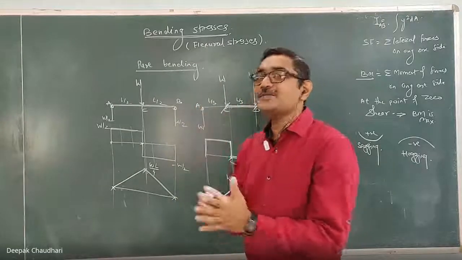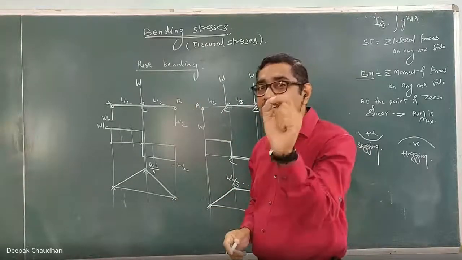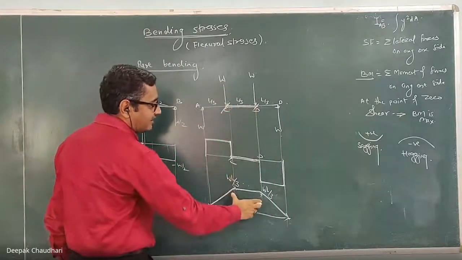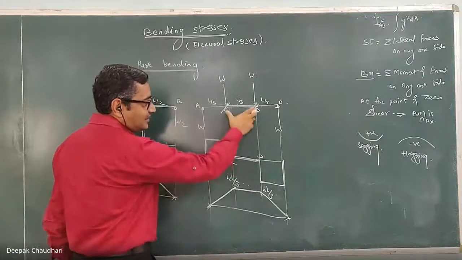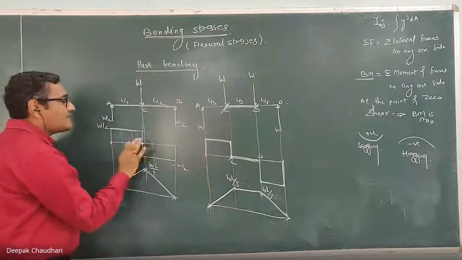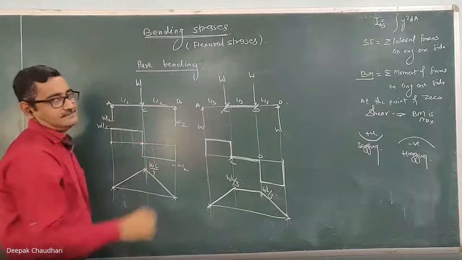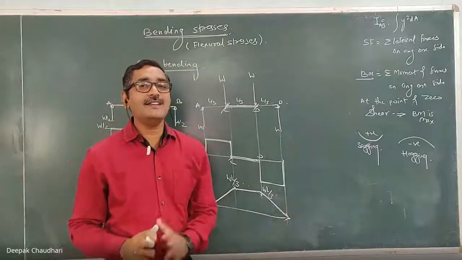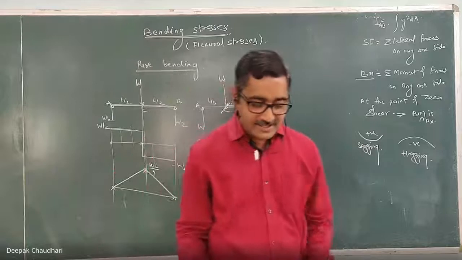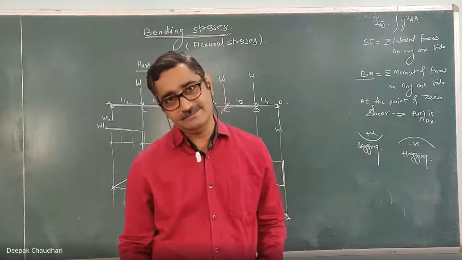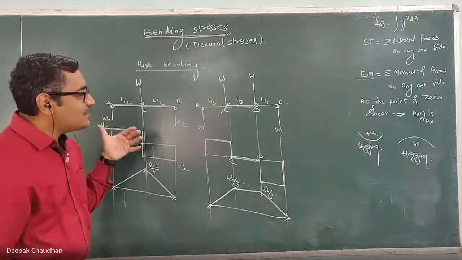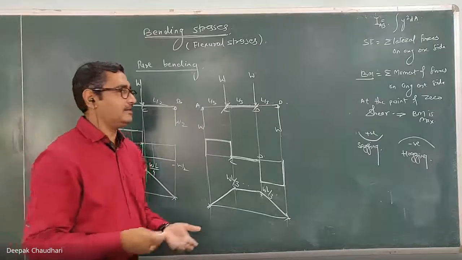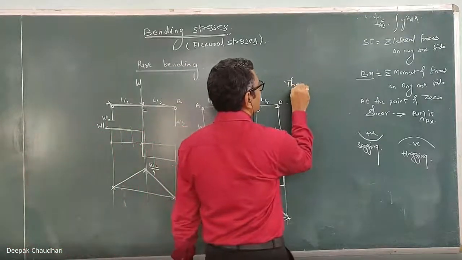While deriving this formula, we are going to consider one assumption, and that assumption is that the part is subjected to pure bending. The part is subjected to pure bending means we are not considering the effect of the shear force. Under these circumstances only we are going to derive that formula. I hope it is clear what is meant by pure bending. Understood? This is one of the assumptions in deriving the formula, which is also known as the theory of bending.